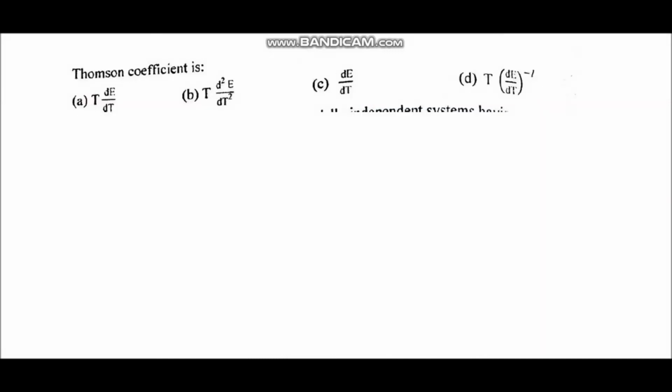Next question is Thomson coefficient is. So we have to write the formula of Thomson coefficient. Before that, let us discuss what is Thomson effect. When current passes in a conductor whose two ends are at different temperatures, then heat is either evolved or absorbed depending upon the direction of flow of current.